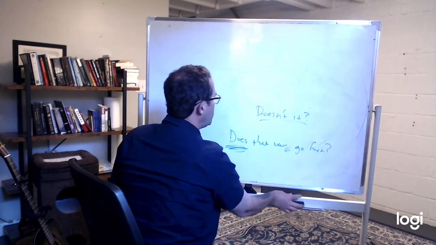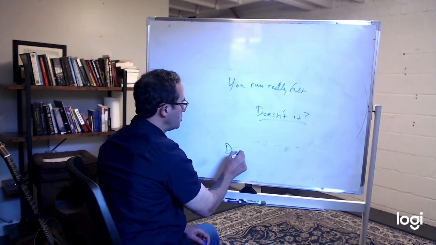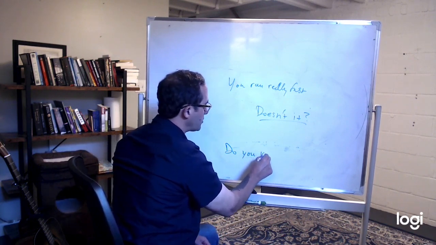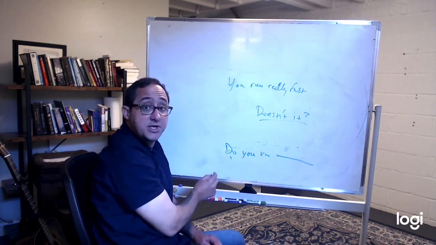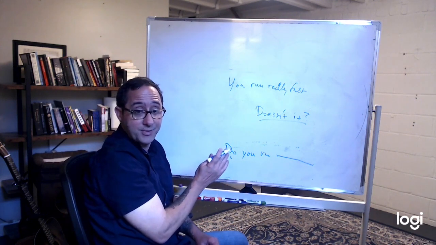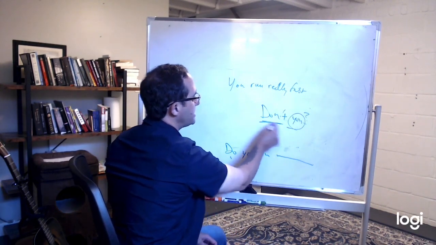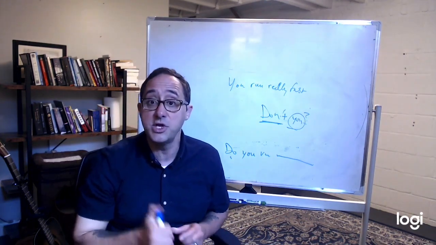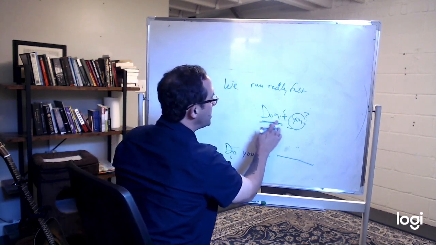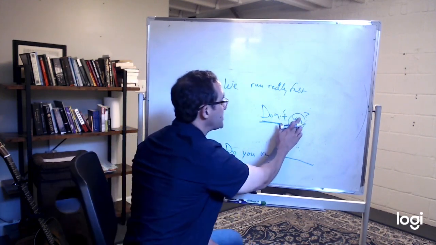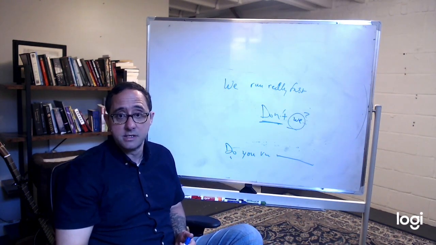What if I say, you run really fast? How would I ask that as a question? I would say, do you, not does, do you run really fast, right? So I need to change this into a negative to ask my question tag. What would I put? Not doesn't it, don't you? So I use my subject and I add that do in the negative, don't you? You run really fast, don't you? So that's how we use that. We run really fast, what would we add? Don't, you just have to change the subject, don't we? That company has a really good product, doesn't it?